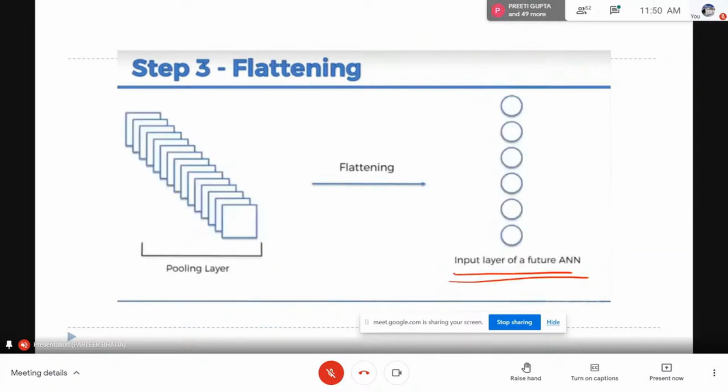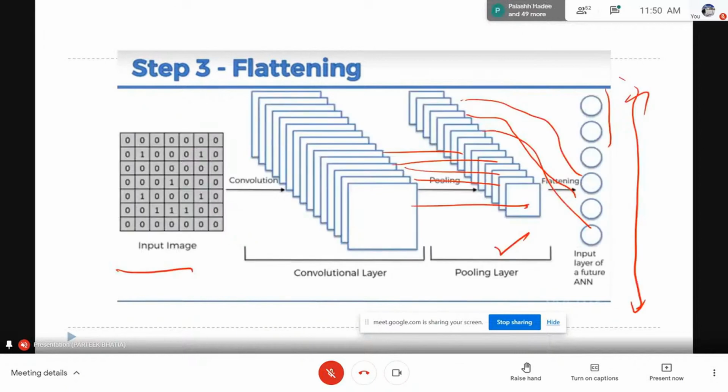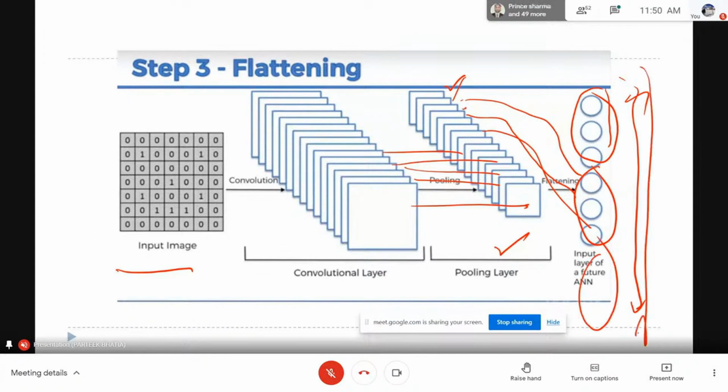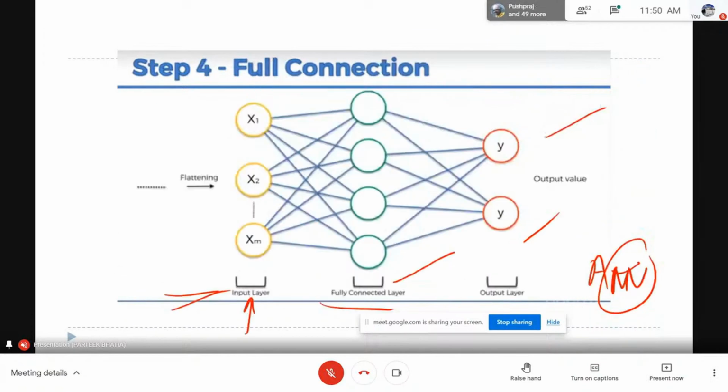So ultimately this is our model. The first 3 will be for the first layer, the next 3 for the next, and so on. Ultimately we will have a long input layer which carries all the information of the previous layers, and then we give this to our fully connected layer.